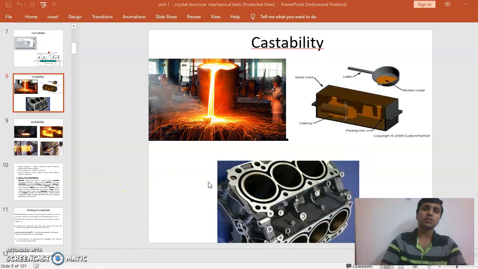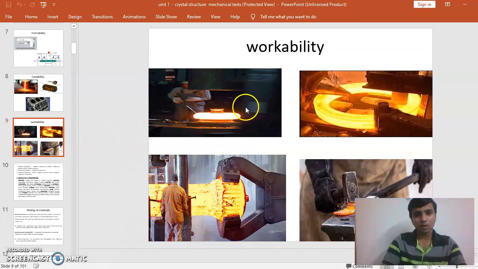And the next process is castability, and you can look over here how the process is done, the castability, and kind of images, pictures that you can see here. And the next is workability, whereas you can look like how the workability is done in these pictures.